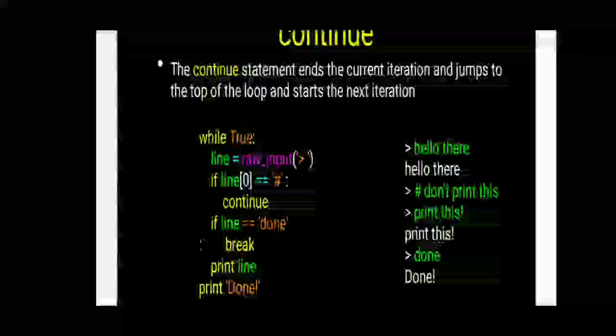Print line, print done. So see here, the user has entered hello there first, so it will print hello there. Next, hash don't print this, then it will not print this. Done, when you enter done, it will go to the end of the program after breaking.